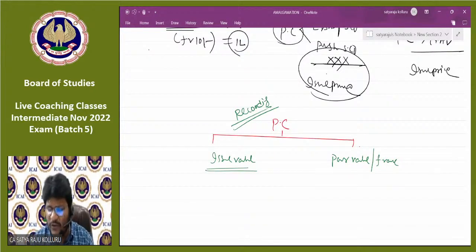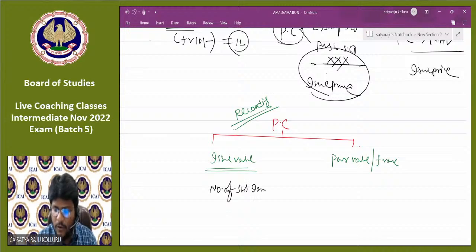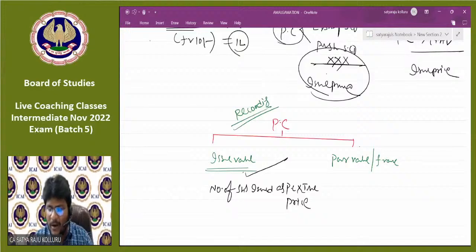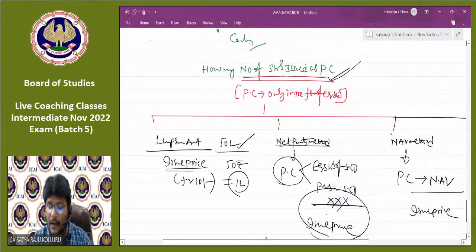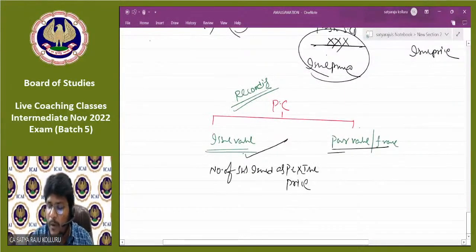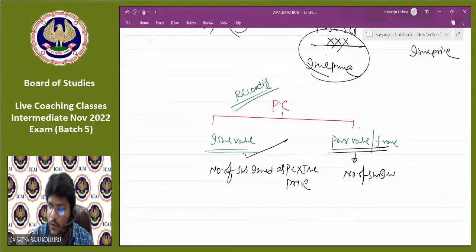What is the meaning of issue value, sir? Issue value means number of shares issued as PC into issue price. If nothing is mentioned, we always record the PC at issue value only. Sir, number of shares issued as PC into issue price means the same thing, that is 1 lakh into 50 rupees, which is 50 lakhs. But sometimes the PC may be recorded at par value only. Sir, if the PC is recorded at par value, then how to calculate PC? You know, number of shares issued as PC into par value.